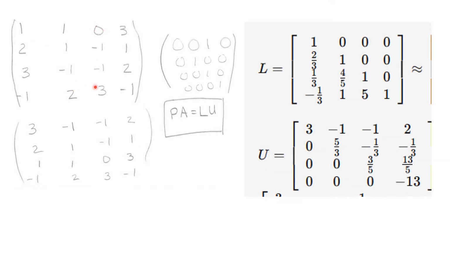So you start with the initial matrix, and you would crash and burn if you tried to do an LU factorization on this. But what you can do is exchange the first and third rows using this permutation matrix, and then the permutation matrix times A is equal to LU, which could be factored this way, L and U. Since I didn't fully discuss partial pivoting, and this was my fault, I gave all students full credit on this problem. But this was the LU factorization after the partial pivoting.